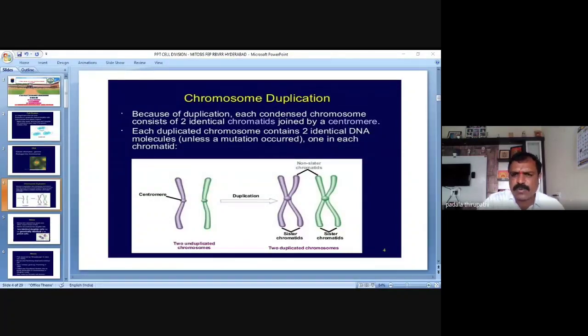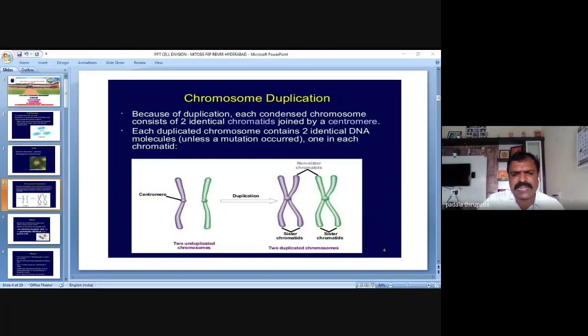The other chromosome here, the green colored chromosome, consists of chromatids. These chromatids we can also call sister chromatids. But see here, one blue color chromatid and one green color chromatid, both we can call non-sister chromatids.